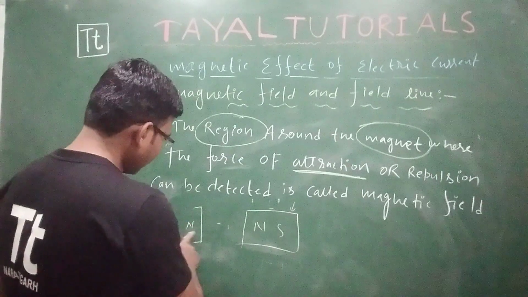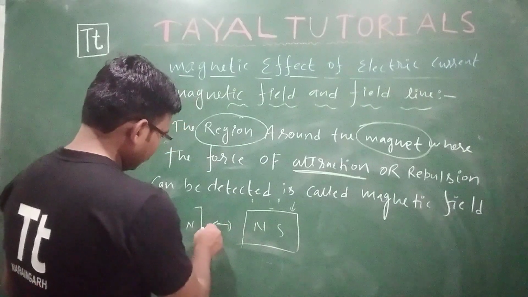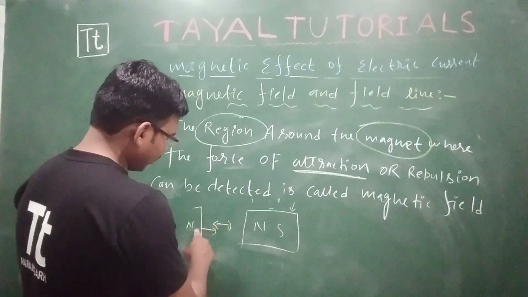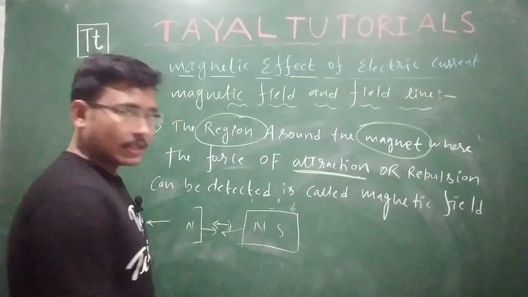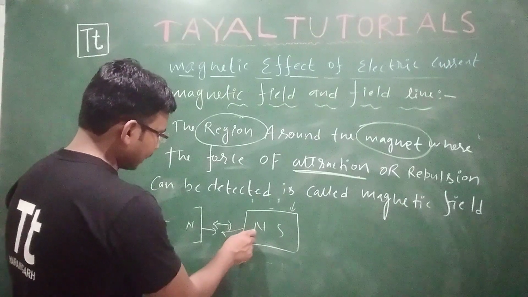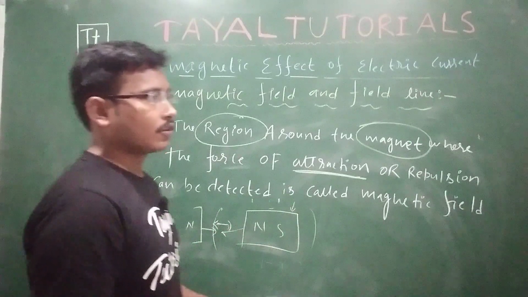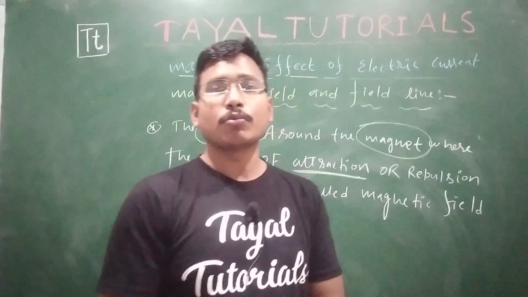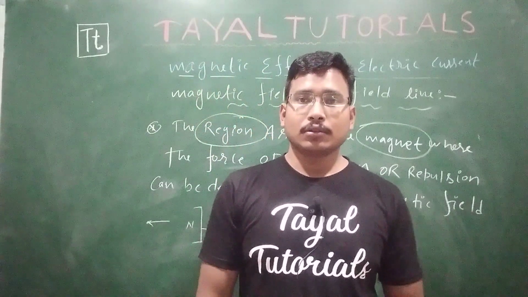So what happens, bring that north pole here. When you try to bring it very close to this north pole, it starts a repulsive force. So we can say the force of this magnet exists over there. So the region where the force of attraction or force of repulsion of a magnet is being felt is called the magnetic field.